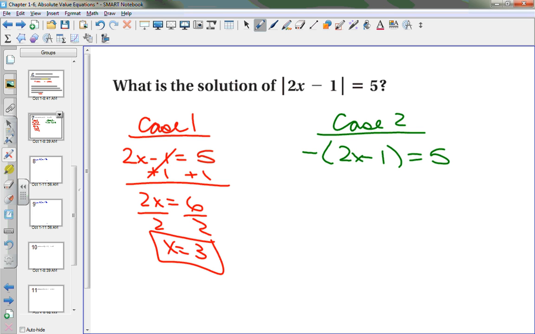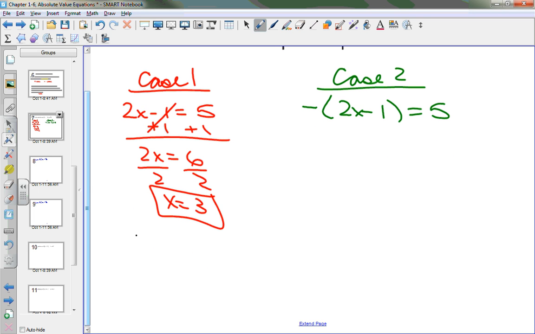That is a possible answer. Now how do I know if it's extraneous or not? How do I know if x equals 3 is an actual answer? I need to plug and chug it. So if I plug and chug this, I have the absolute value of 2x minus 1 is equal to 5, and I plug in x being 3.